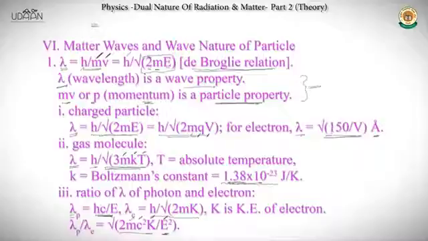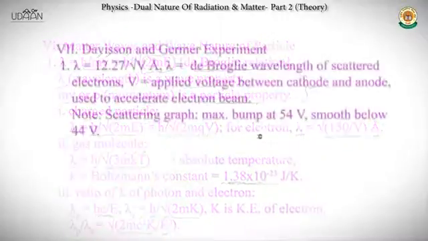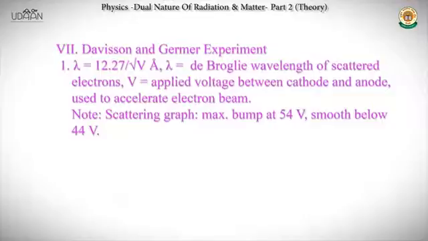So the basic concept of dual nature is that light propagates as a wave and interacts as a particle. Finally, we came over here to the Davisson and Germer experiment. So right now, let's solve a few questions and recap the theory again.